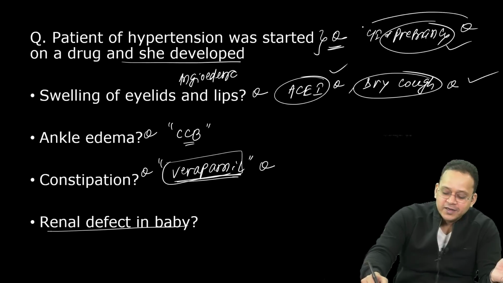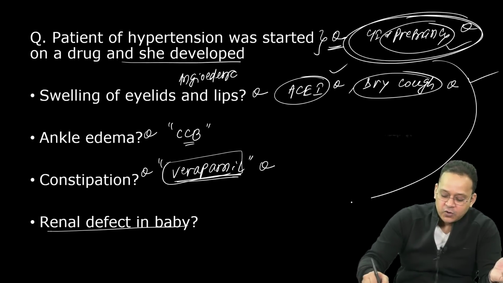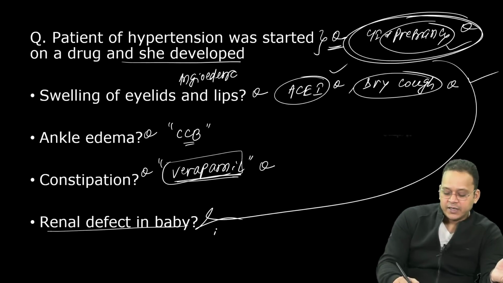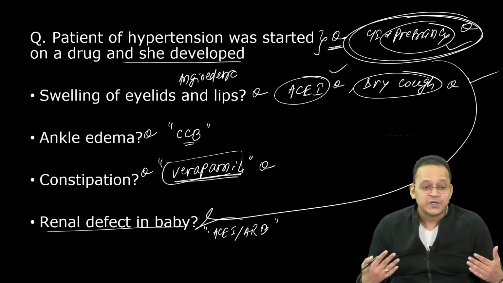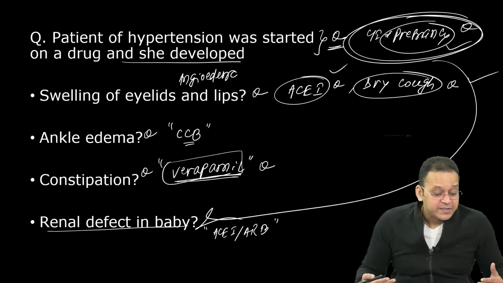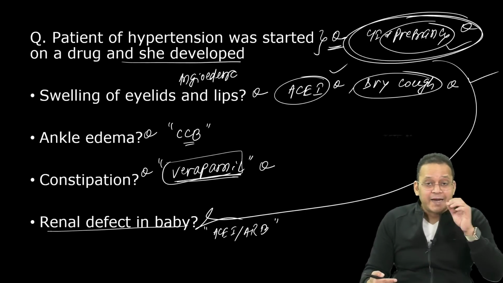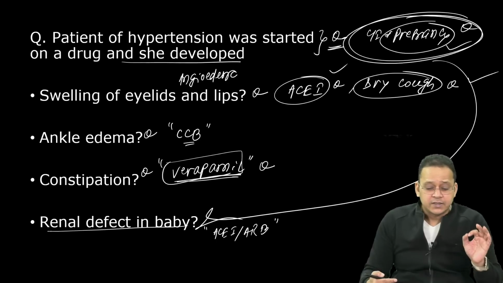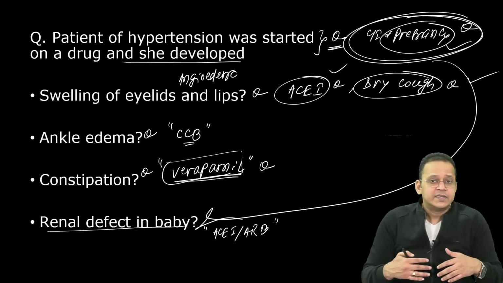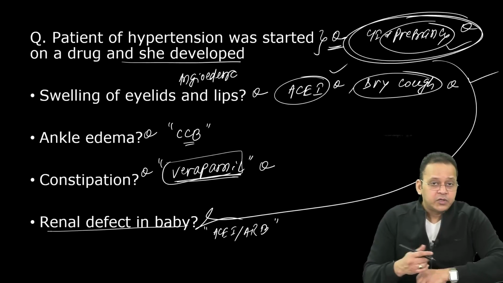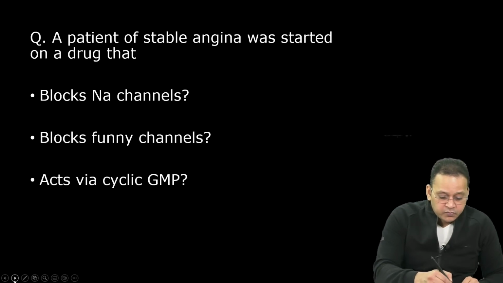I told you earlier why pregnancy is a contraindication for ACE inhibitors, right? Because drugs like ACE inhibitors and ARBs can cause renal defect. That is why they are contraindicated. So antihypertensive drugs are commonly asked, and these are the ones. See, I cannot revise everything in 1 to 2 hours, but we have to revise the most important ones, right? Let's move on.